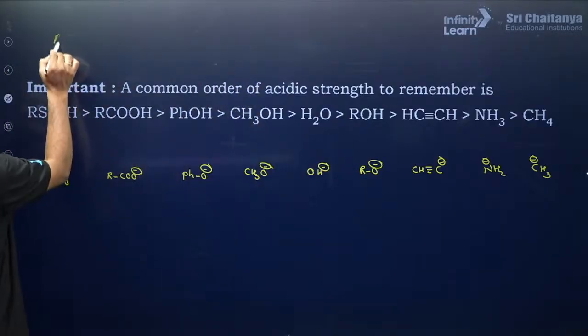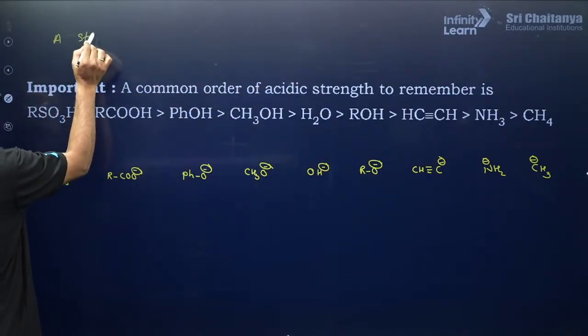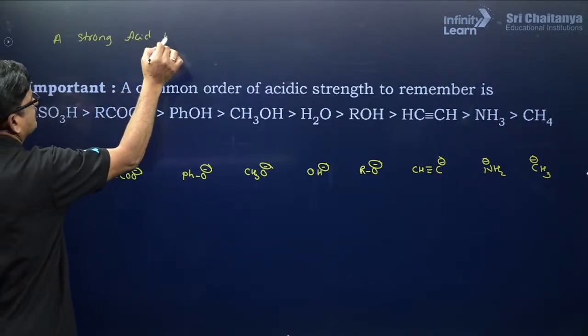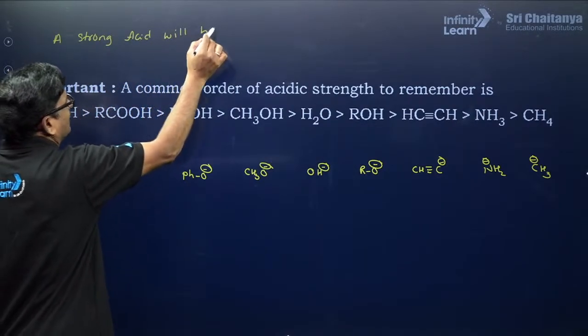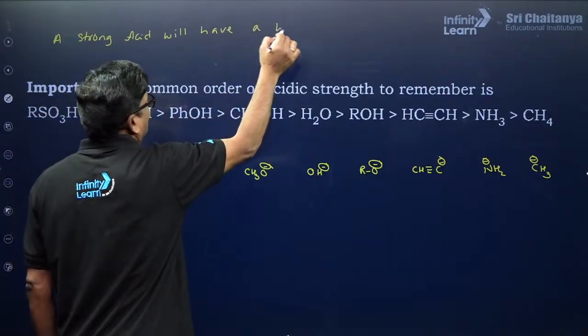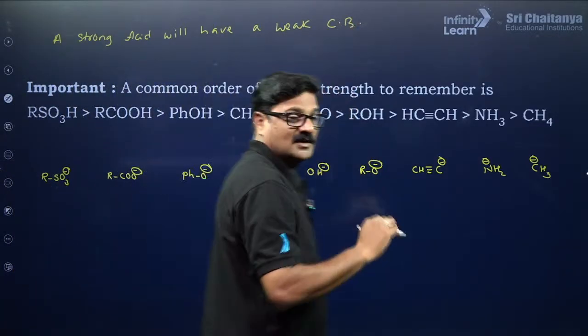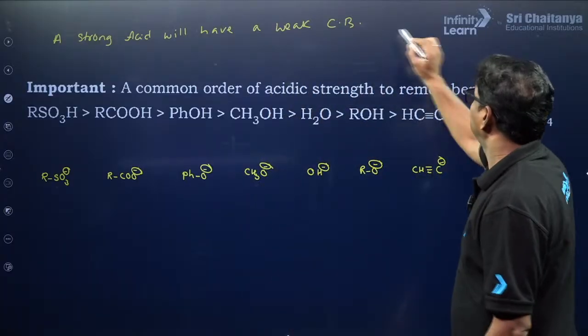A strong acid will have a weak conjugate base and vice versa.